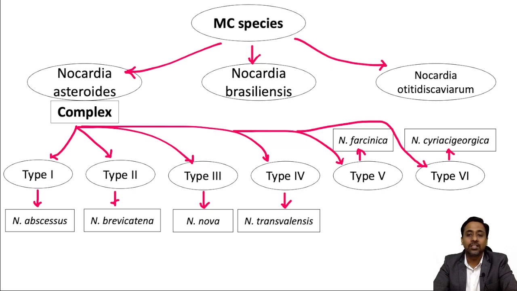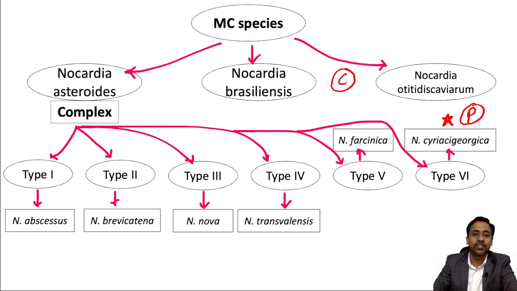Among these total 6 types of Nocardia species, Nocardia cyriacigeorgica is a very commonly infection causing species, and it is usually associated with pulmonary infection, whereas Nocardia brasiliensis and Nocardia otitidiscaviarum are usually associated with cutaneous infection.